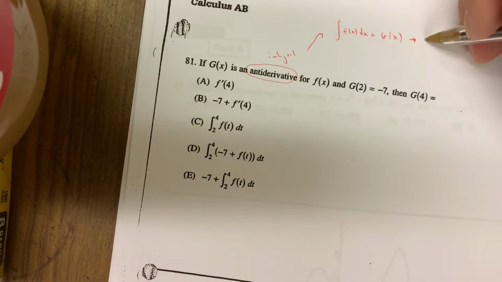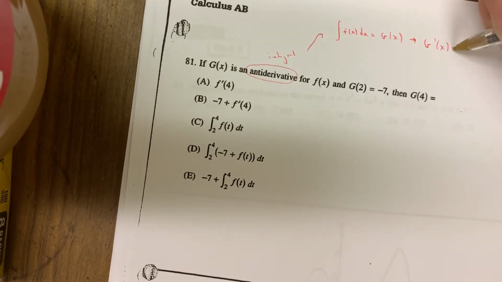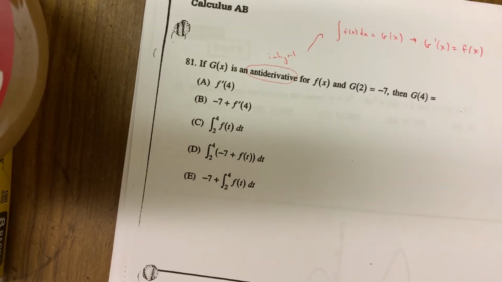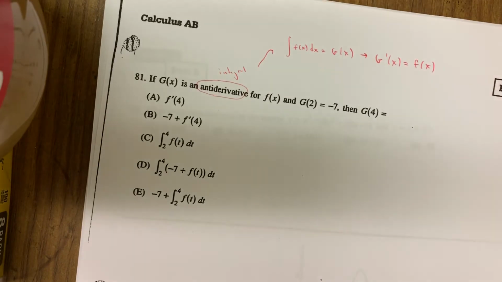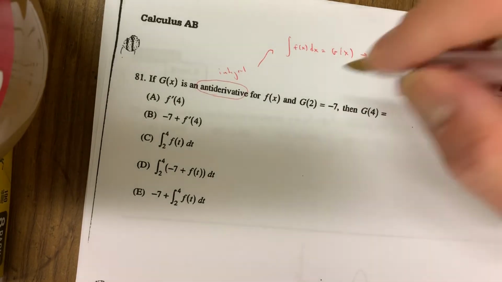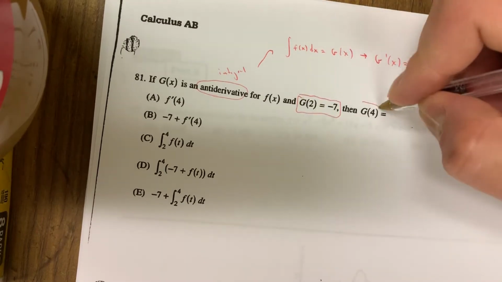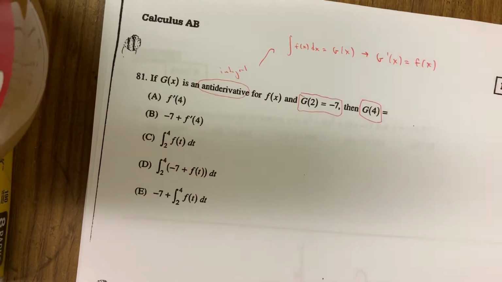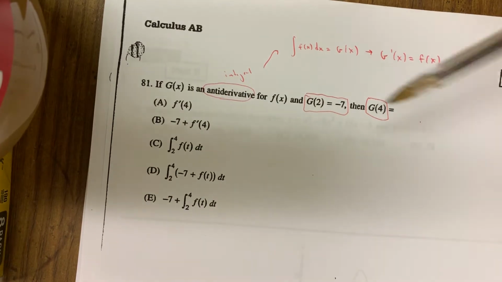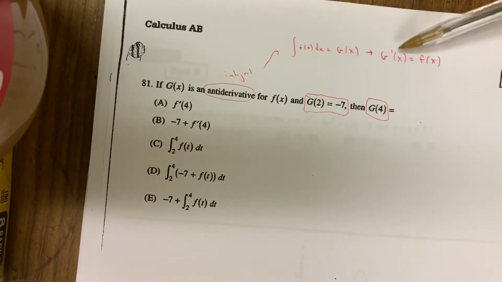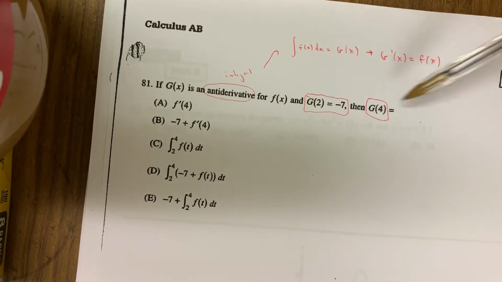So if you take the derivative of g, you're going to get back f, okay? That's what that really means. Not so easy to realize. Here they actually tell us an initial value for g. Then they want g evaluated at some other x value. And remember, if they give you a function evaluated at some x value and the rate at which the function changes, you can get the function evaluated at any x value you want.